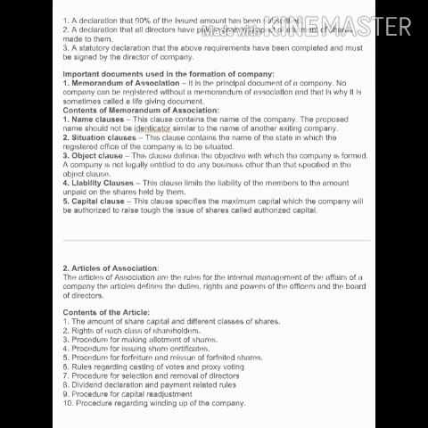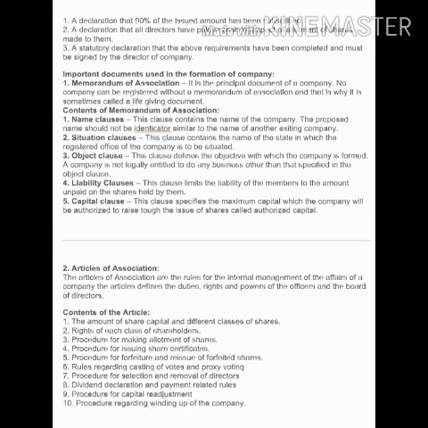And the company is not legally entitled to do any business other than that specified in the object clause. So a company cannot operate its activities other than those specified in the object clause.